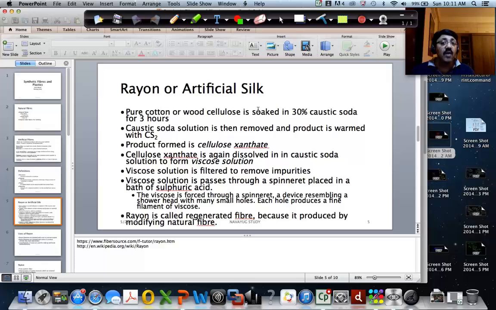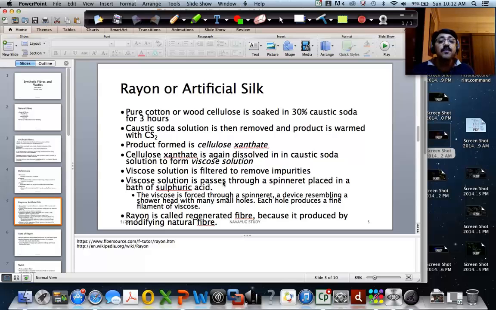So let us look at the process of producing rayon. Now I want you to go to the textbook again on this. You need to understand these steps and remember these steps. There could be questions on what are the steps used to produce rayon, so you should be knowing these steps.